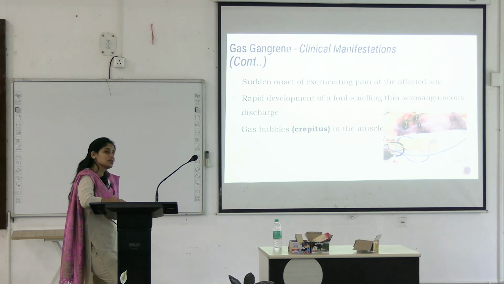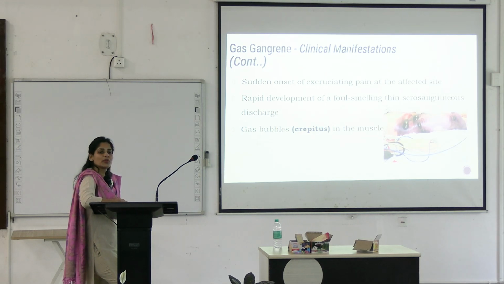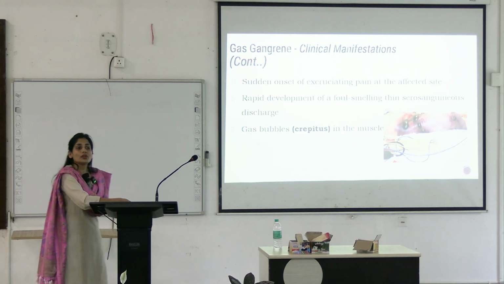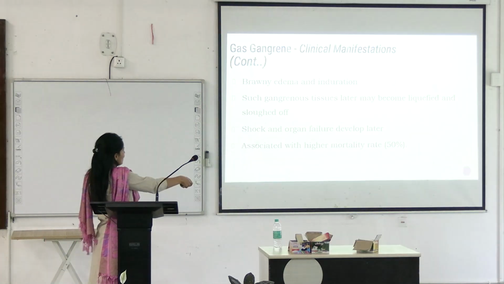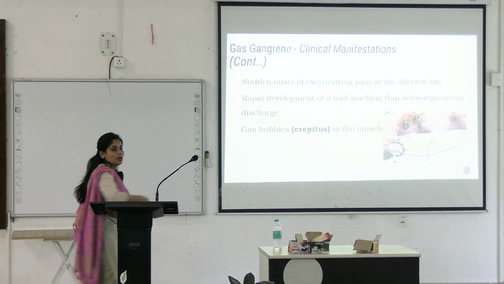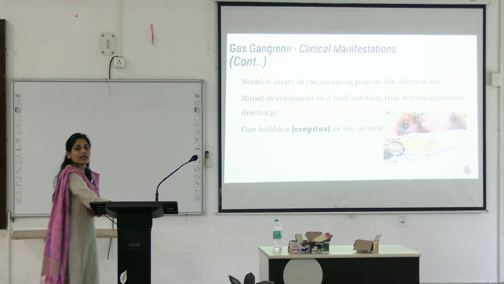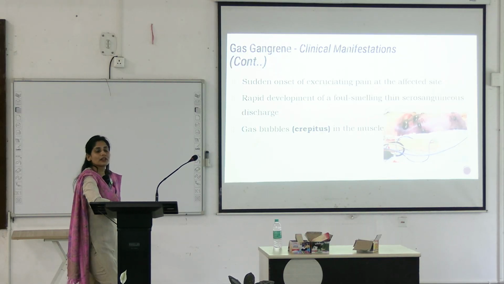What will you be able to see? On palpation, you will be able to feel the crepitus if the wound is intact, in case of non-traumatic injuries. And excruciating pain. Pain more than what it looks like. Pain much more severe than the wound is actually showing.